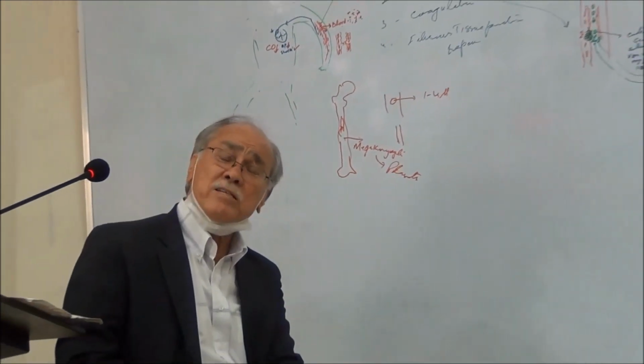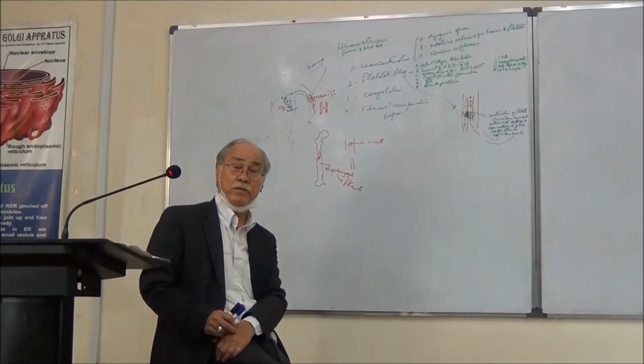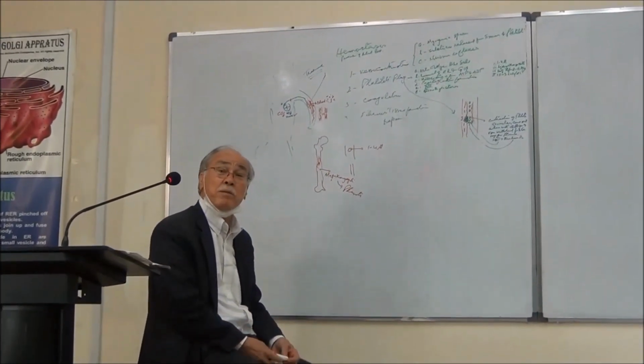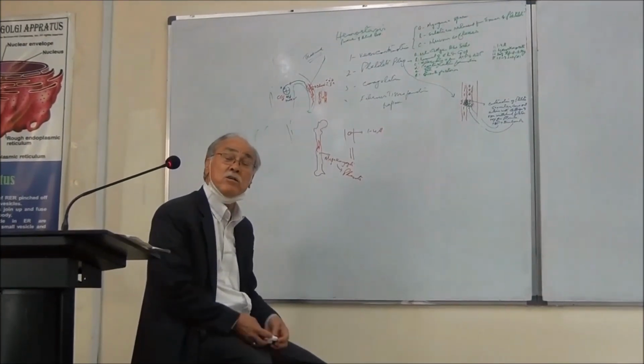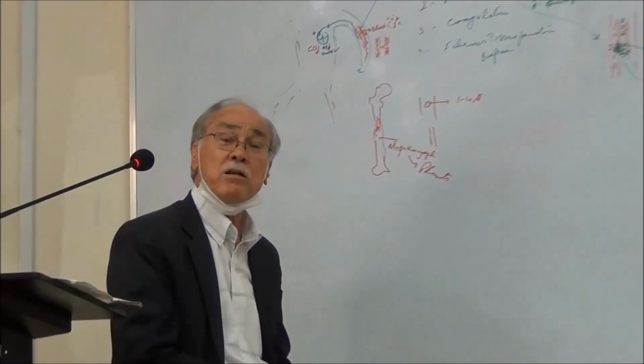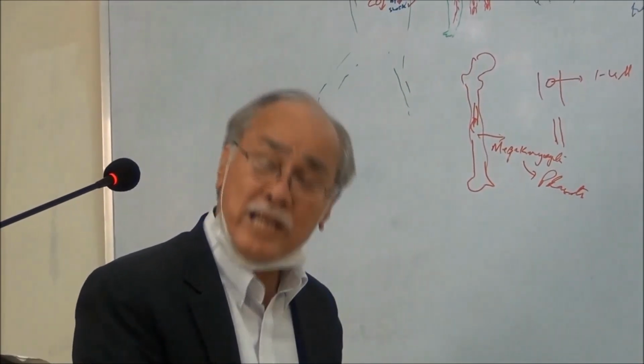Now the very important substance which is released from the platelet is the growth factor. The growth factor is important because, once released from the platelets, it is responsible for the repair of the damaged endothelium.